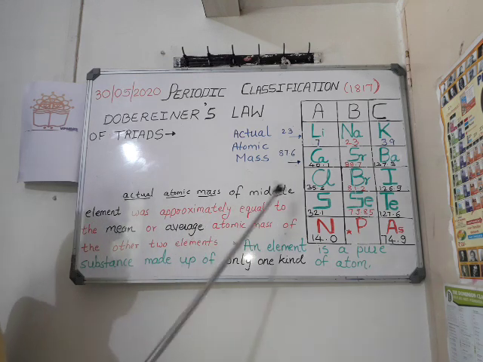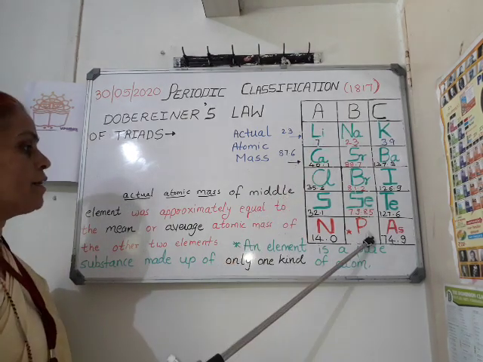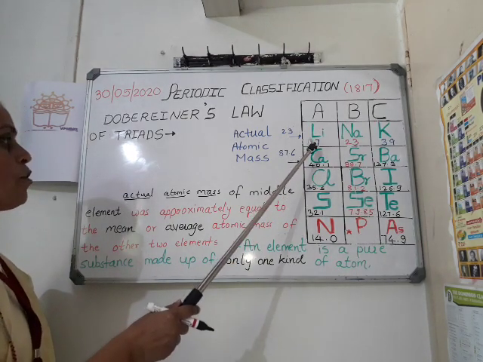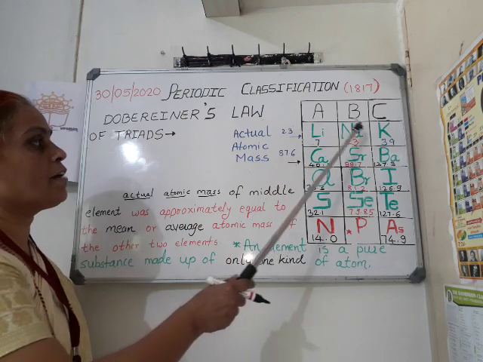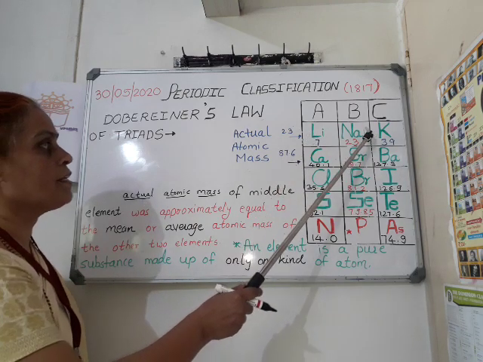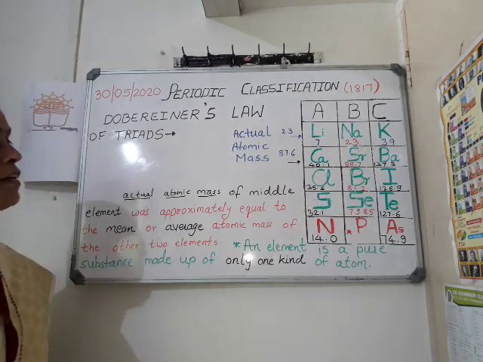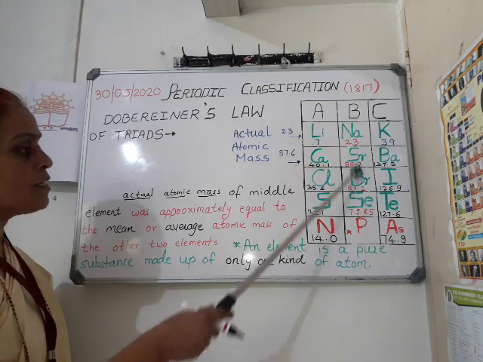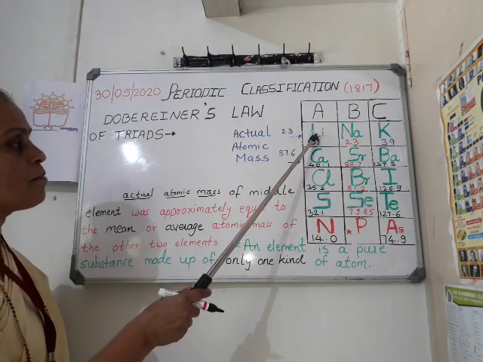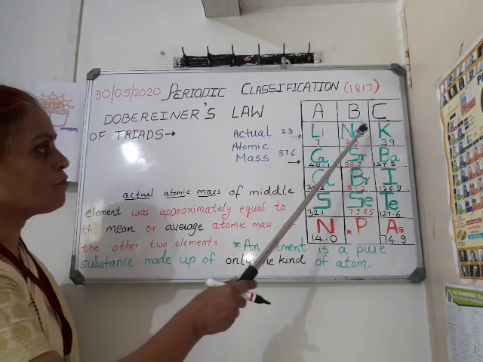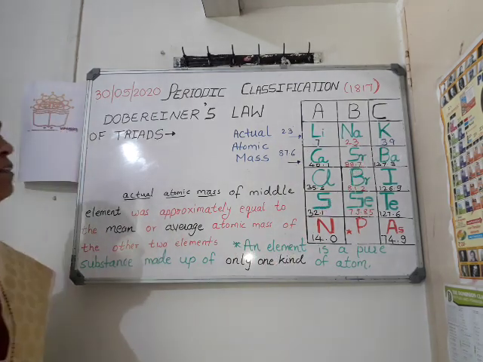Again see, the atomic mass of the middle element is equal to the average atomic mass of the first element and the third element.